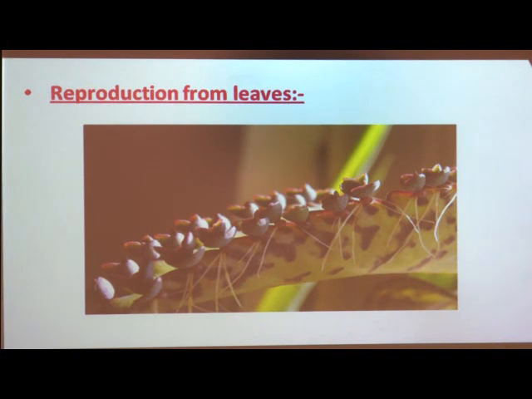Here you can see a root-like structure along with that bud. When these leaves or these buds drop down to the ground, the buds grow into adult plants. Now here you can see the picture of the Bryophyllum plant and the buds on its leaves. So this is the method of reproduction in plants from leaves, where the example is the Bryophyllum plant.